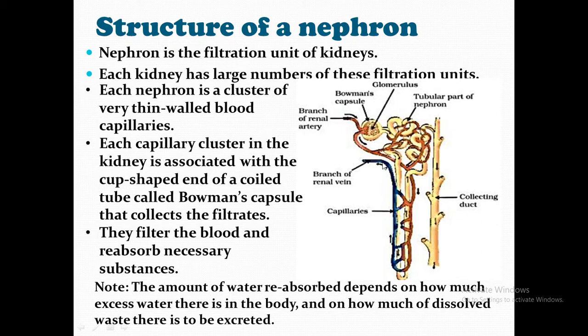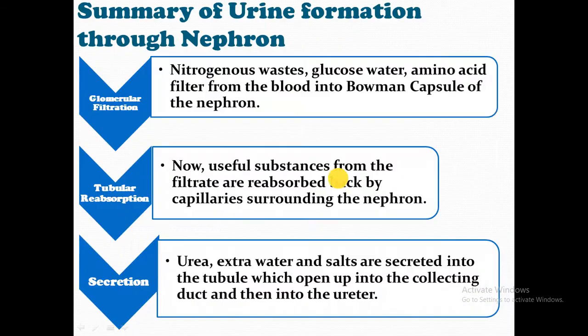So these are the renal veins and these are the renal arteries, which are in close contact, with the help of the capillaries and all, with the ducts. So this large number of coiling is actually creating a larger surface area that provides longer time for the nitrogenous waste to be filtered for a longer time, right? So this filtration keeps on taking place through this glomerulus, and then it also does reabsorption of the important things. What are those important things? Important things are glucose, water, and amino acid.